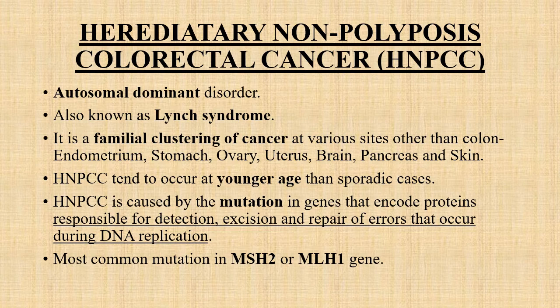So these are the three precursor lesions. One is colonic adenomas, the second is familial adenomatous polyposis, and the third is hereditary non-polyposis colorectal cancer. These three conditions are the chief precursor lesions for the development of colorectal cancer.